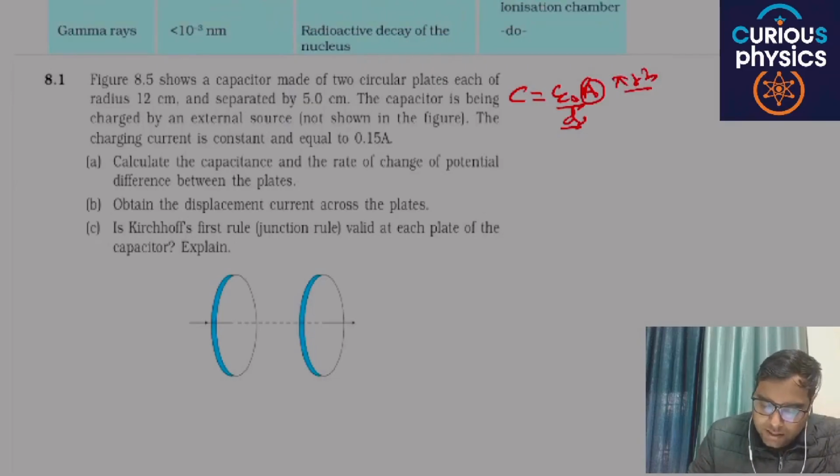Second one is the rate of change of potential difference between the plates. Rate of change of potential difference. We know that the rate of change of potential difference inside the plates.